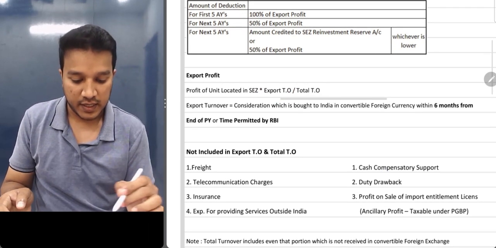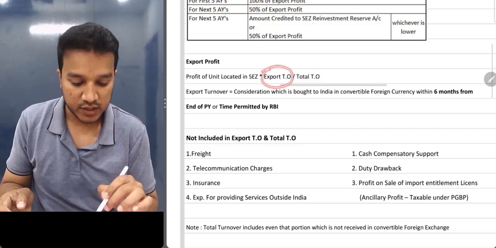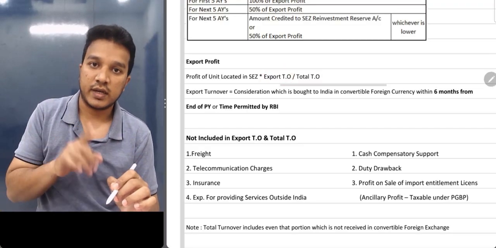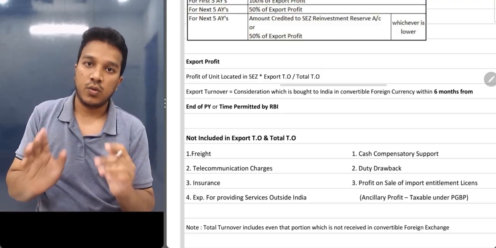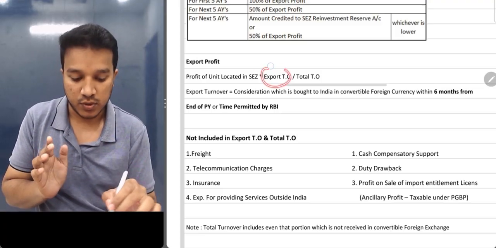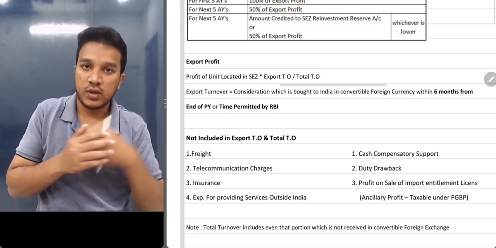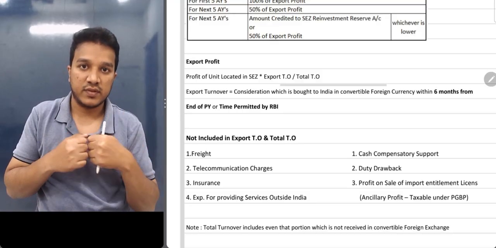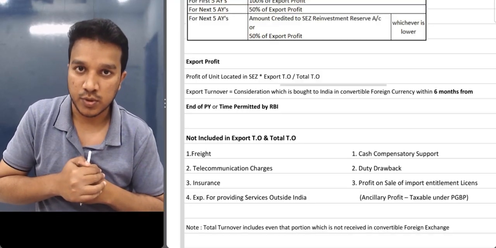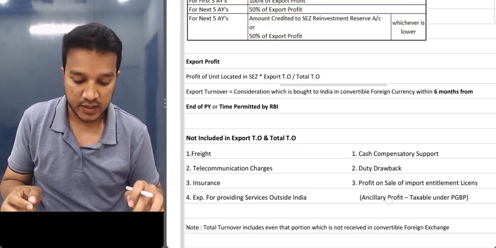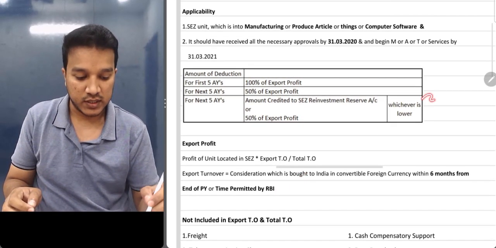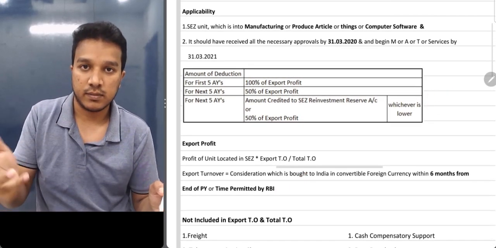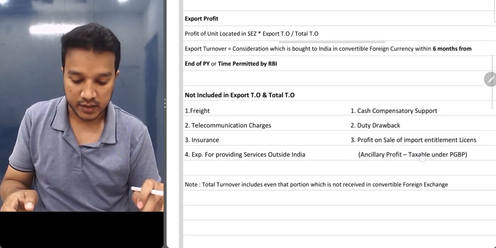One thing to remember here: whenever you are doing any export, the amount should reach India within 6 months from the end of the financial year. Only then can you consider that in your export turnover. If you're not able to collect the amount, if you're not able to receive the amount, then you cannot take that into export turnover. Very important point. Definitely these points will be tested. All these are related to your practical question. This will be tested in your practical question.